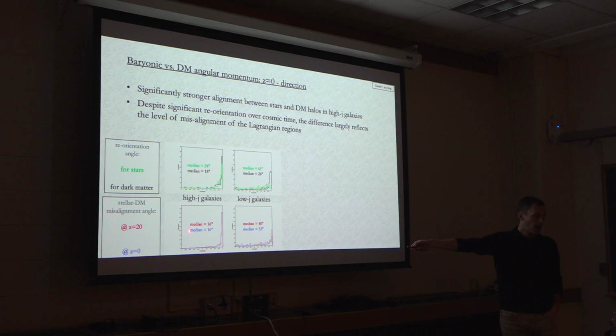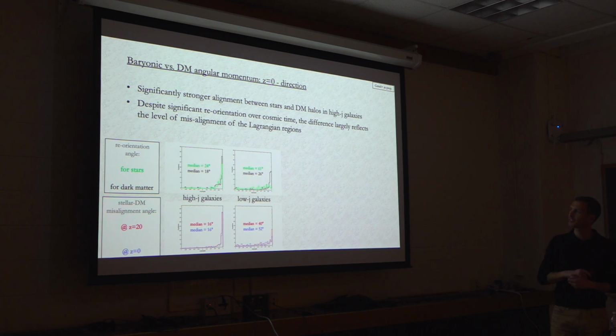We see that for high angular momentum galaxies, at the final time, they are aligned with the angular momentum of the full dark matter halo by about 16 degrees, while low J galaxies have much larger misalignment between the stars and the halo. For comparison, in red, we see these distributions in the initial conditions.